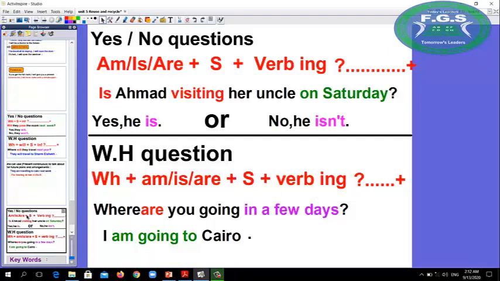WH question: we form it by using the WH word at the beginning of the question plus am, is, are plus subject pronoun plus verb with ing. For example, where are you going in a few days? I'm going to Cairo.